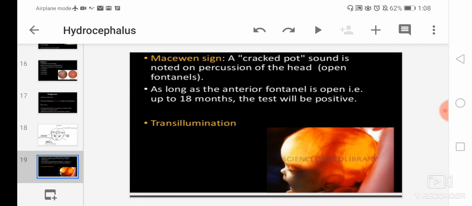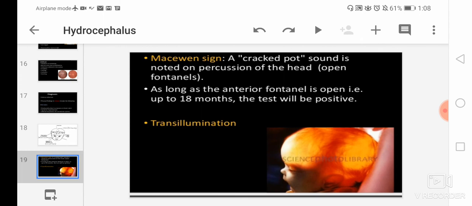As long as the anterior fontanelle is open, that is up to 18 months, the test will be positive. So the Macewen sign will be there, and the test will always be positive up to 18 months.